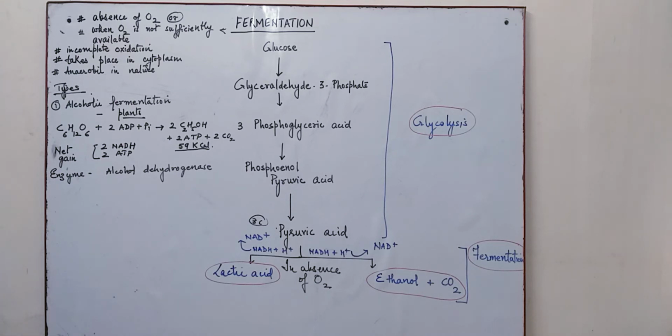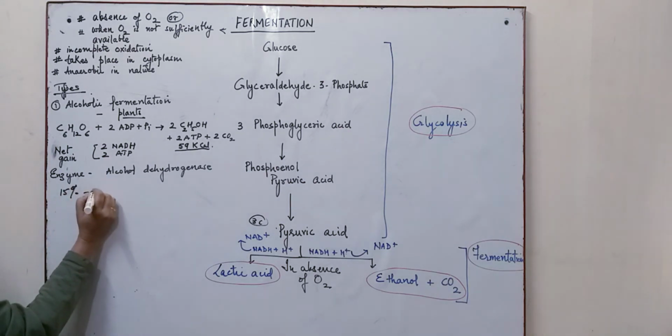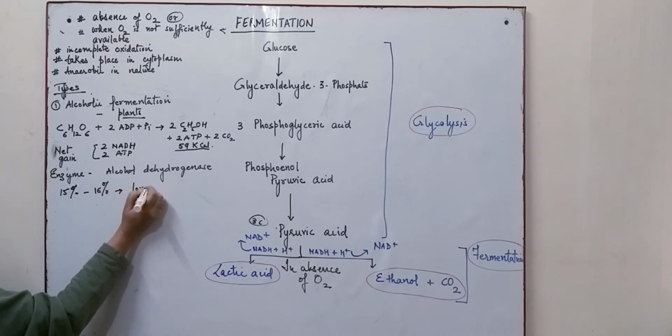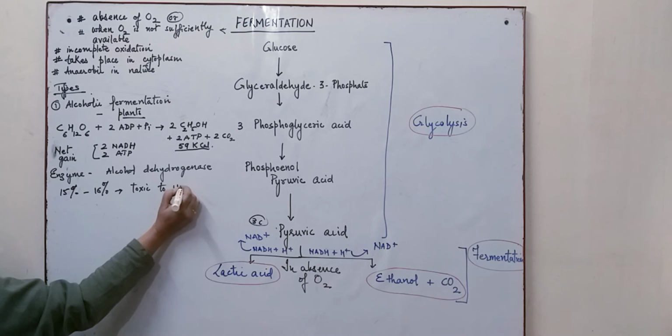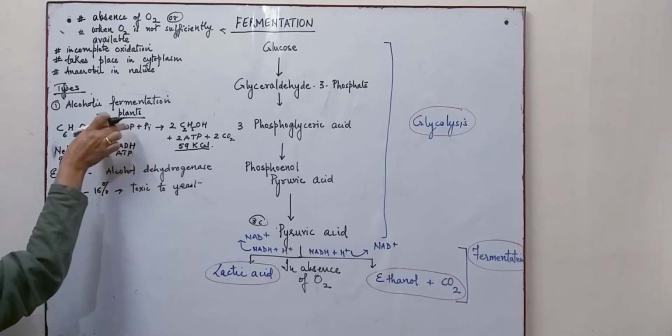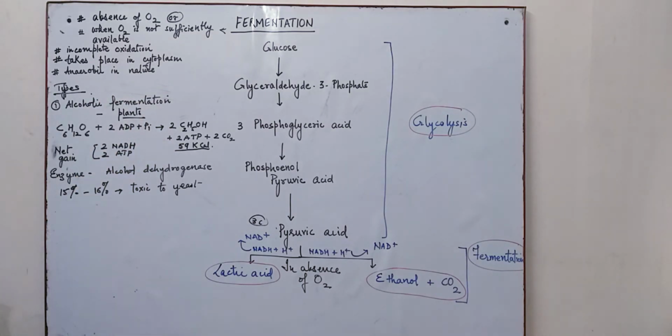Now when the concentration of alcohol increases to greater than 13%, that means around 15 to 16%, it is toxic to yeast. When the yeast dies, the fermentation process will be affected, that means it will not take place.